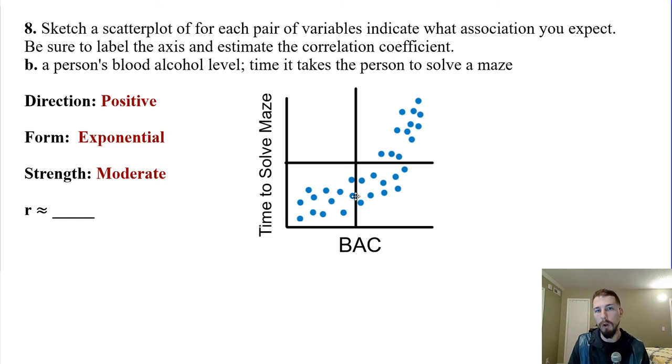So our correlation coefficient is going to be weaker than what it would actually be if we re-express the data first. So instead of a moderate one of having like 0.8 or 0.75, this one's going to be even weaker than that, maybe even 0.6. But remember, the correlation coefficient is not an appropriate measurement of the strength of a curved association. This is the appropriate measurement of strength if it was a linear association, which it's not. So anyway, that's why our correlation coefficient would be less than what you would normally see if you saw that amount of variation about a line instead of a curve.